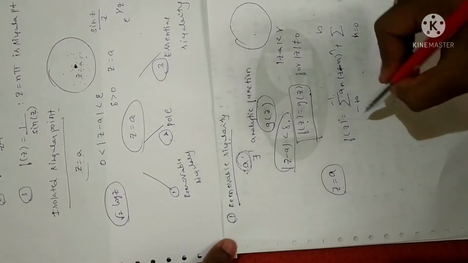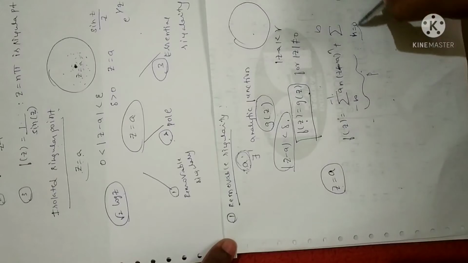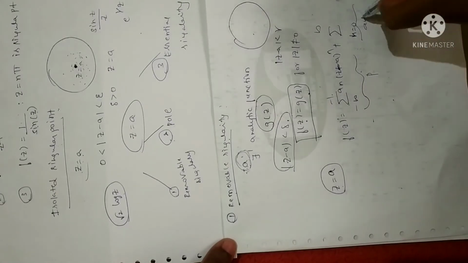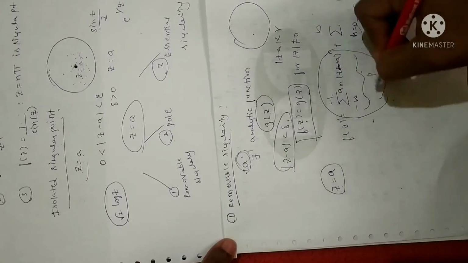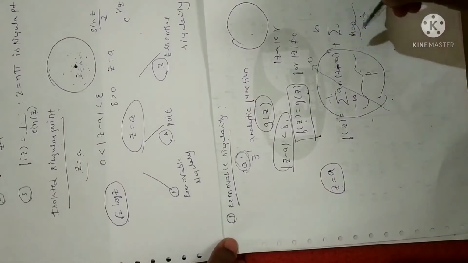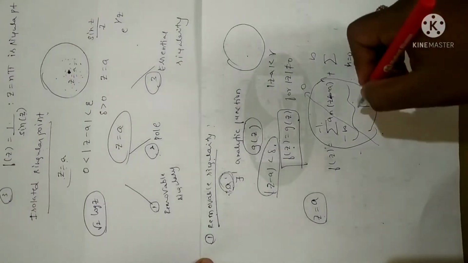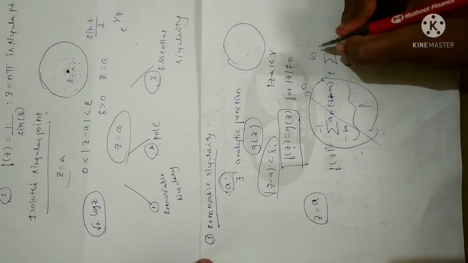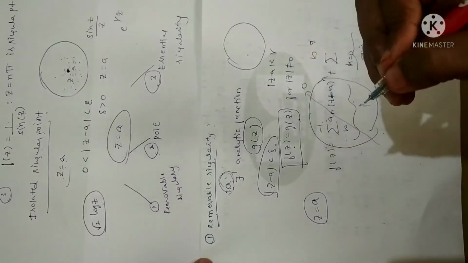I have explained this n number of times. One part is the principal part, another part is the analytic part. So in that Laurent series expansion, if the principal part is not there, if the principal part goes to 0, then such a point is called a removable singularity.